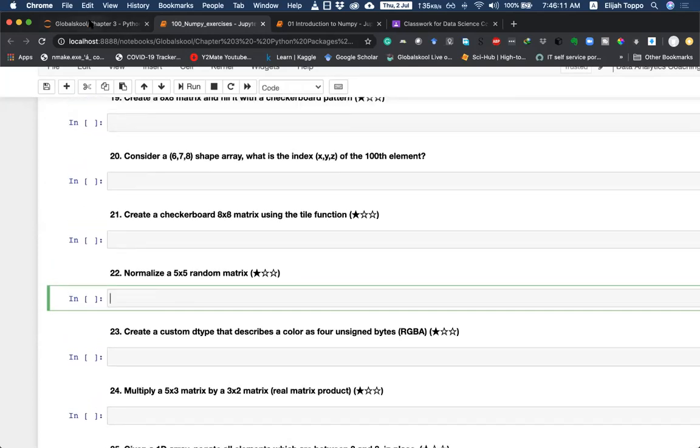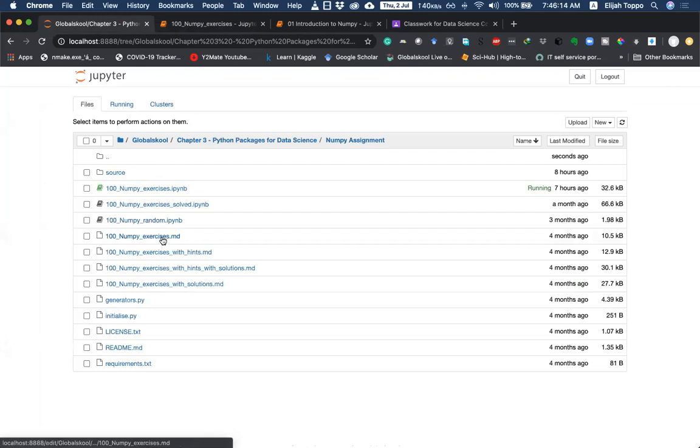In the background, the hints, solutions and answers are stored in these MD files. MD files are markdown files, and using the initialize function, there are some functions written which can extract the material here and post it as cells here. So you have to keep this zip file intact.